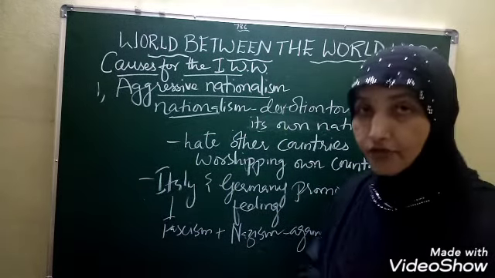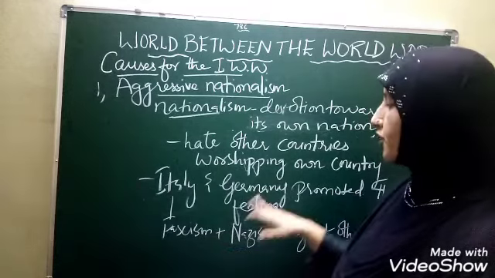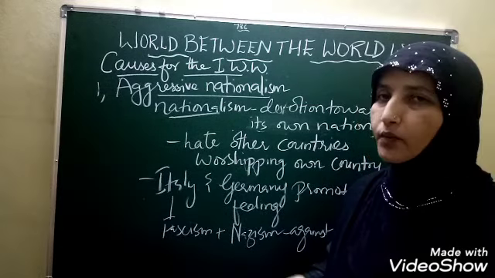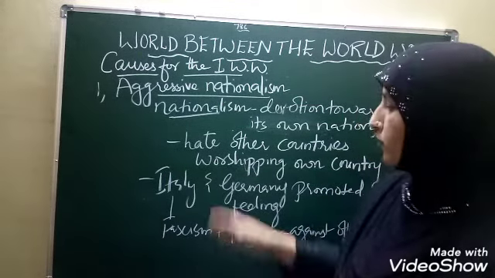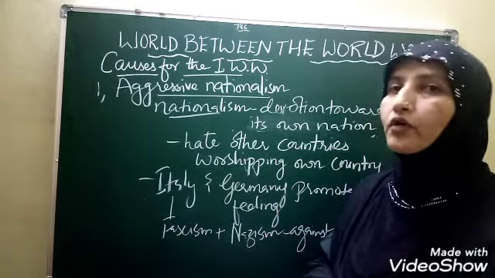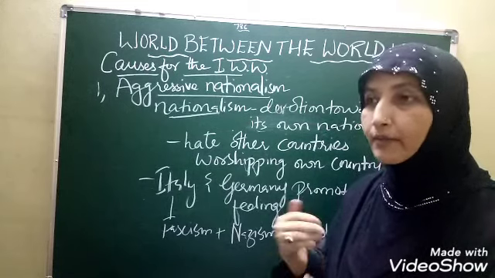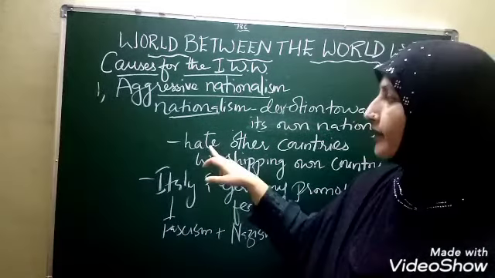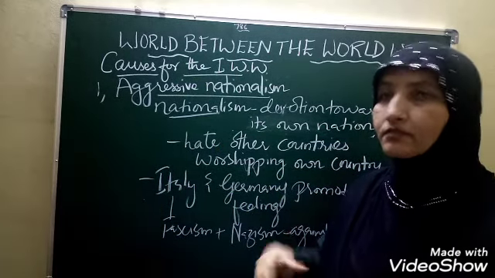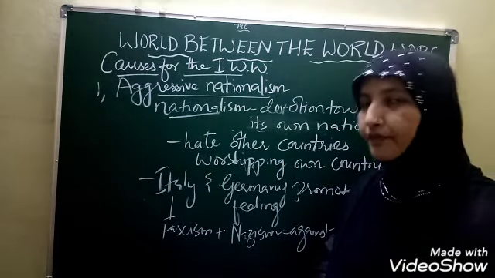As we discussed in the previous class, Italy developed a new ideology called fascism, whereas Germany developed a new ideology called Nazism. What fascism and Nazism are, we discussed already in yesterday's class. This fascism and Nazism developed the feeling of worshipping their own countries. Though it is good for maintaining unity among the people, at the same time it created hatred towards the other countries, which led to various tensions among the European countries, and that paved the way for the First World War.